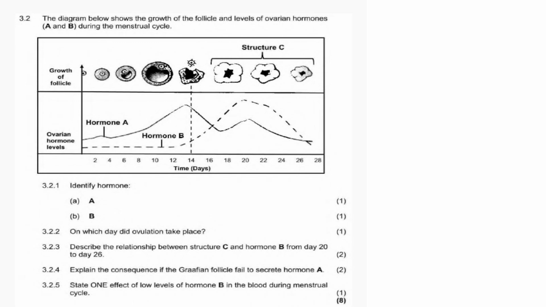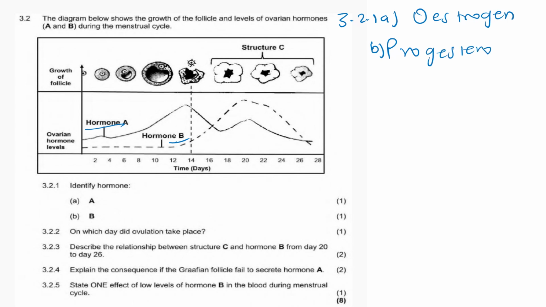Now, 3.2, the diagram below shows the growth of the follicle and the levels of ovarian hormones A and B during the menstrual cycle. 3.2.1a, identify hormone A. Hormone A is what we call estrogen. Very good. Now B, hormone B, it is what we call progesterone. Very good.